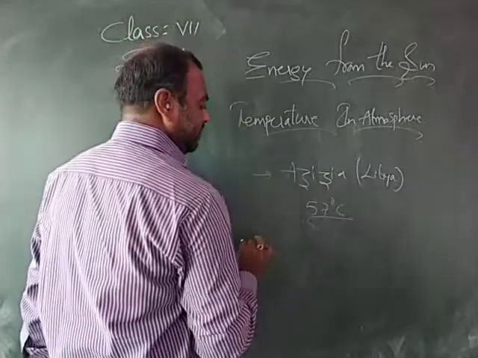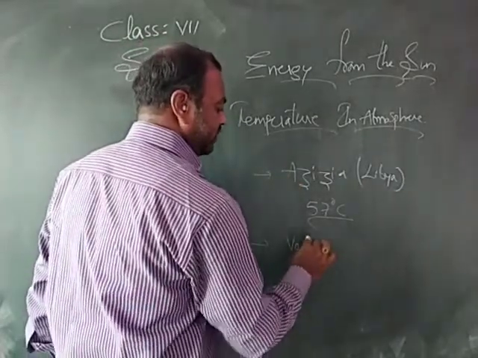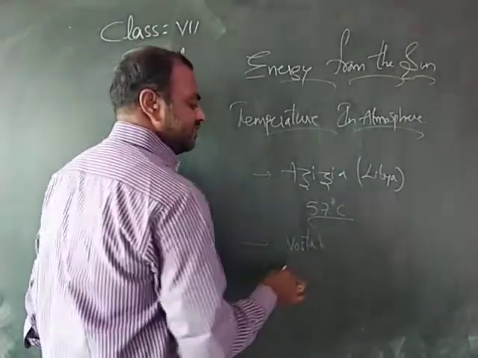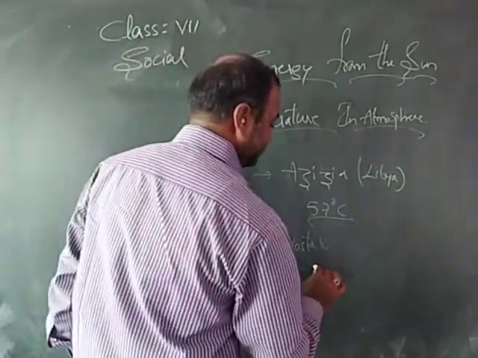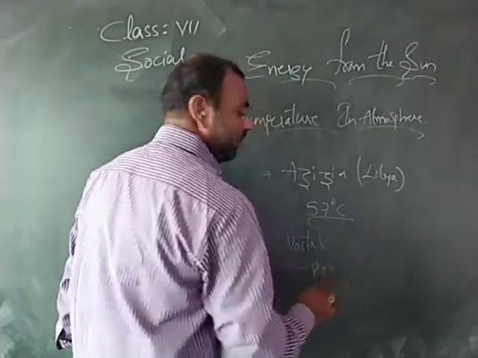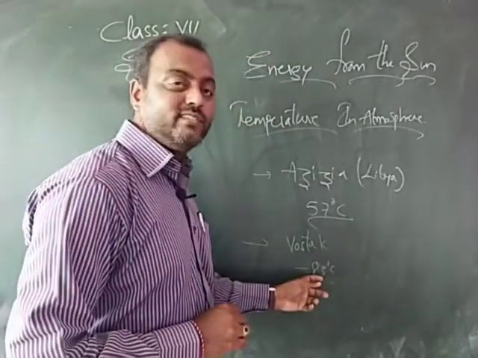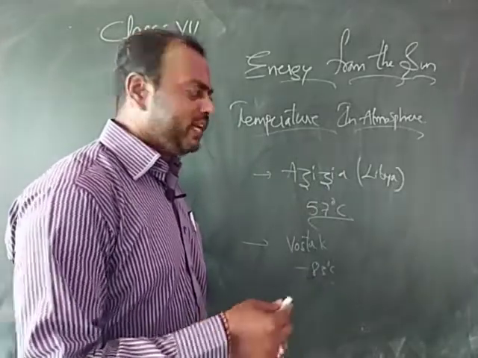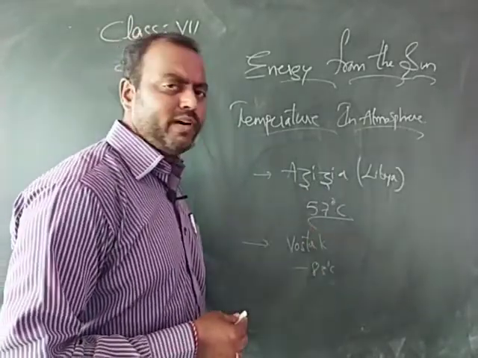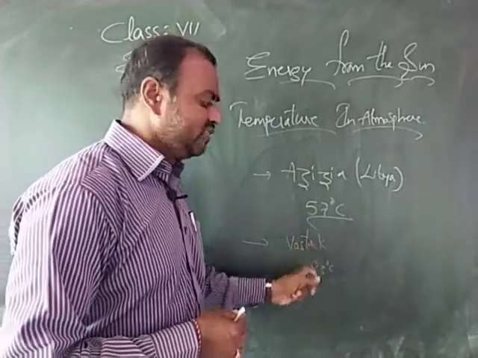And the lowest temperature was recorded at Vostok. Vostok is a station in Antarctica where they have recorded minus 83 degrees Celsius. See, this is the lowest temperature recorded so far, and this is the highest temperature recorded so far. So when I talk about 57 degrees Celsius and minus degrees Celsius, have you understood what is this minus?